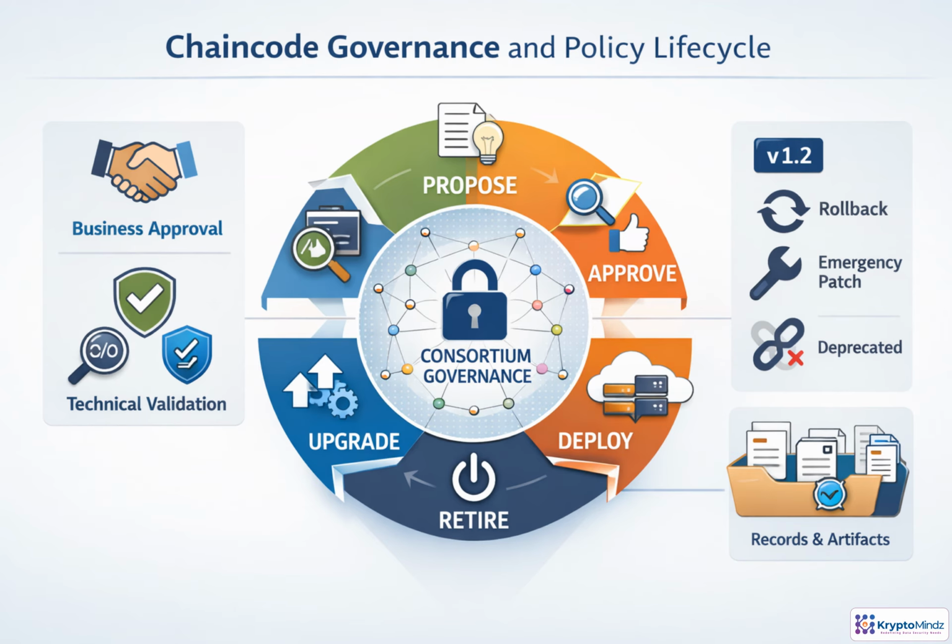Chaincode governance treats smart contracts as controlled business assets. A proposal should trigger design review, code review, security testing, and compliance impact analysis before deployment. In Fabric, organization approvals connect the technical lifecycle to consortium decision rights. After commit, teams still need to monitor behavior, preserve evidence, and manage versioning, rollback, emergency patches, upgrades, and deprecation. The goal is controlled change. Every contract version is justified, tested, approved, traceable, and reversible.